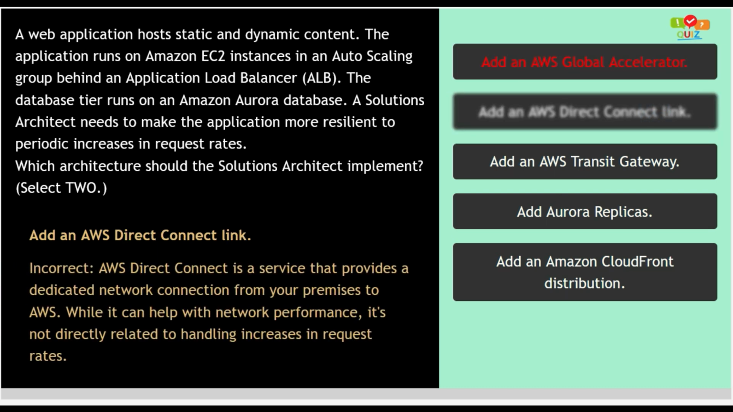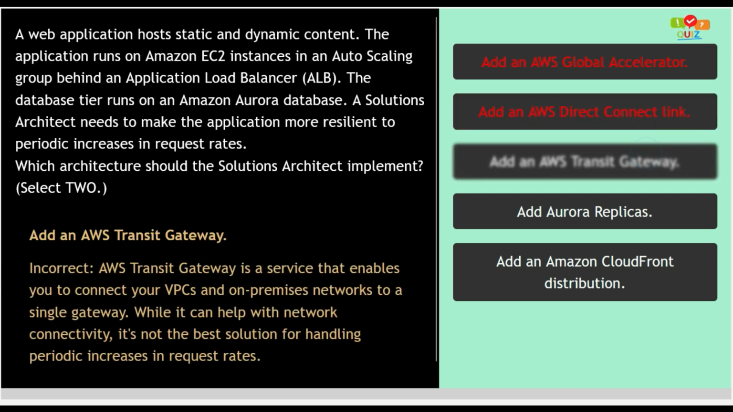Option number 2. Add an AWS Direct Connect link. This option is incorrect, as AWS Direct Connect is a service that provides a dedicated network connection from your on-premises to AWS. While it can help with network performance, it's not directly related to handling increases in request rates. So option number 2 is incorrect. Option number 3. Add an AWS Transit Gateway. This option is incorrect, as AWS Transit Gateway is a service that enables you to connect your VPCs and on-premises networks to a single gateway. While it can help with network connectivity, it's not the best solution for handling periodic increases in request rates. So option number 3 is incorrect.